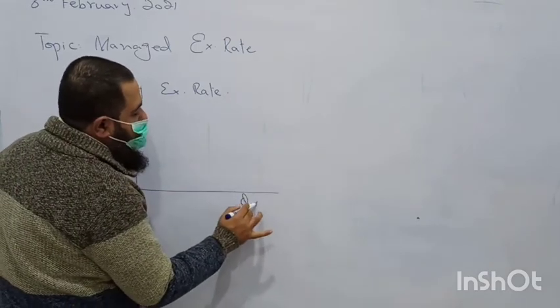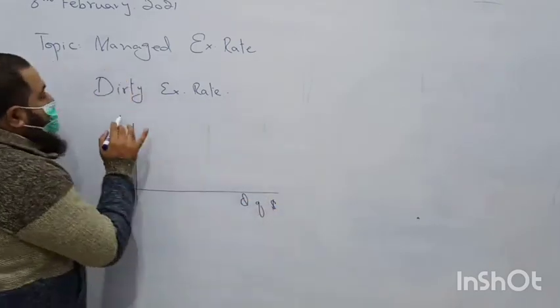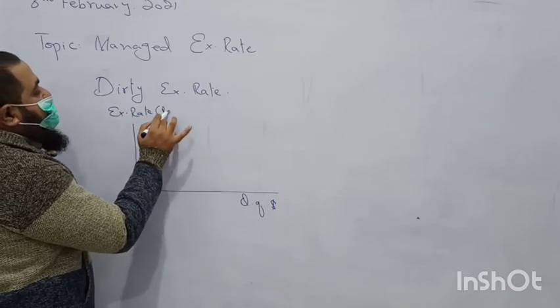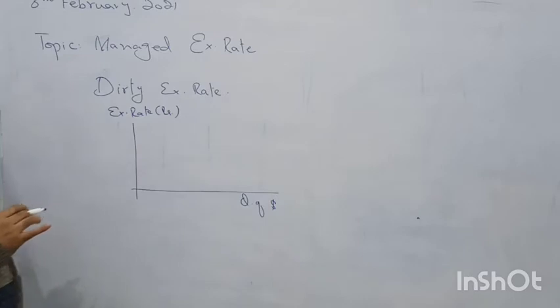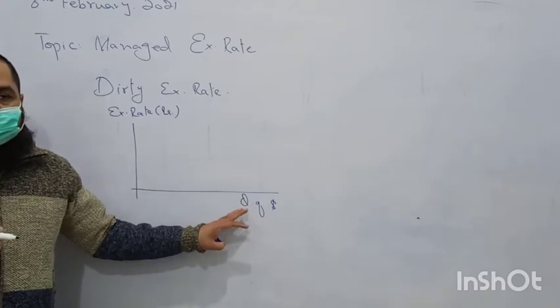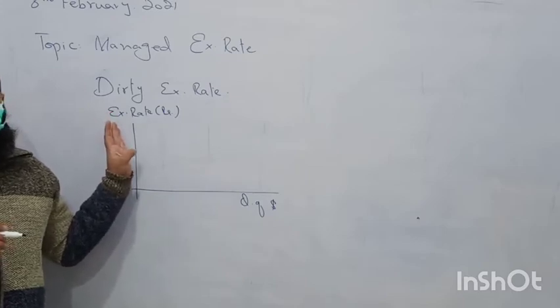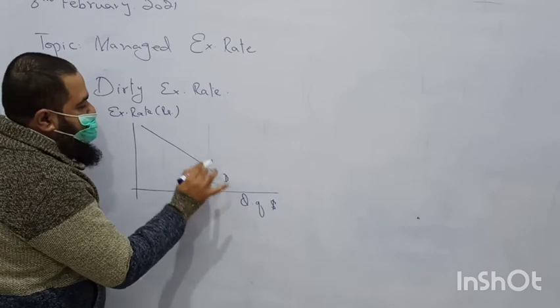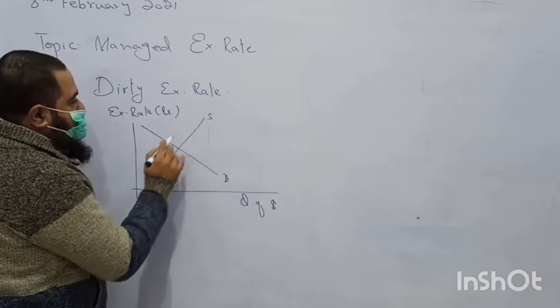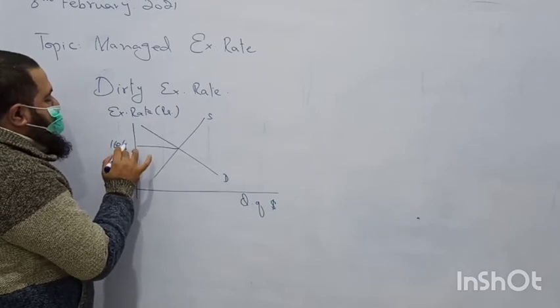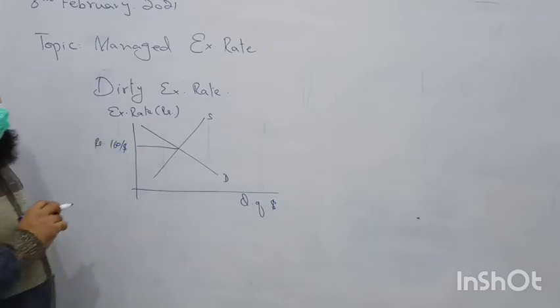Here I am taking quantity of dollars and here I am taking exchange rate in terms of rupees as we did last time. Whatever the currency is written on the horizontal axis, its value will be taken on the vertical axis. So if I say this is the demand of dollar, this is supply of dollar, today's exchange rate is 160 rupees per dollar.